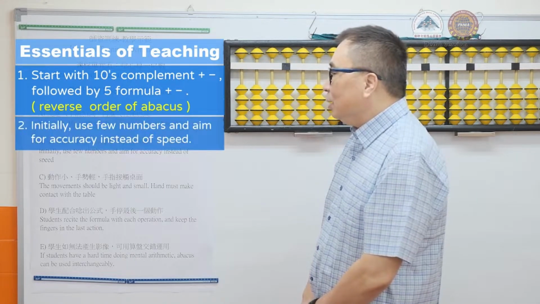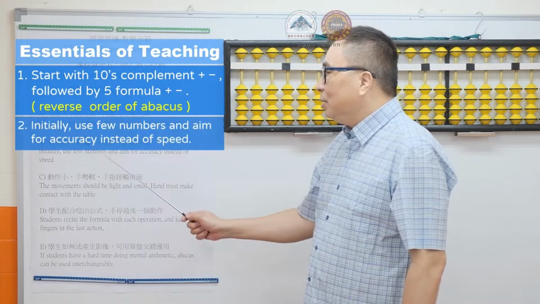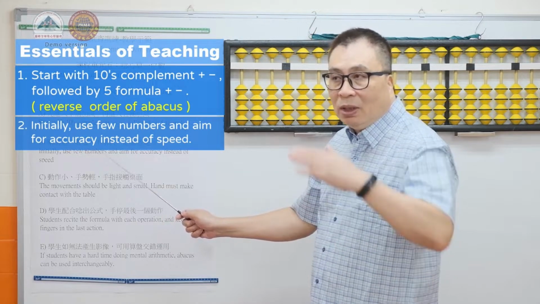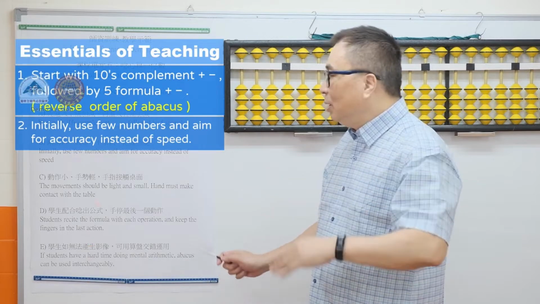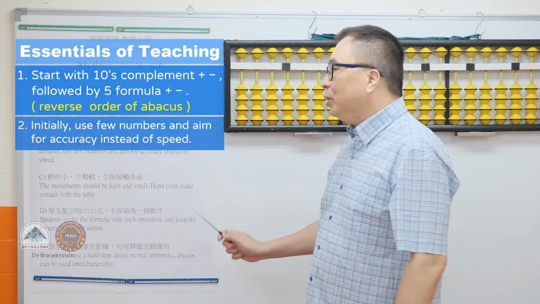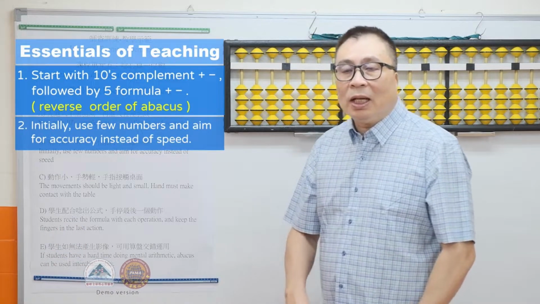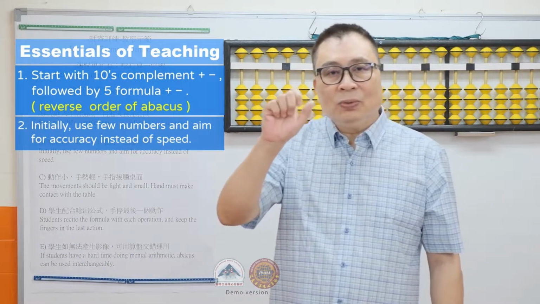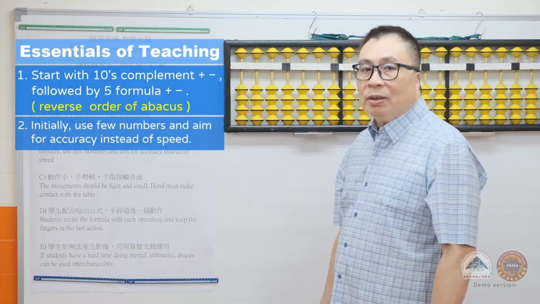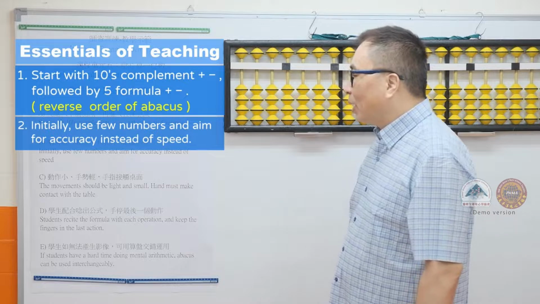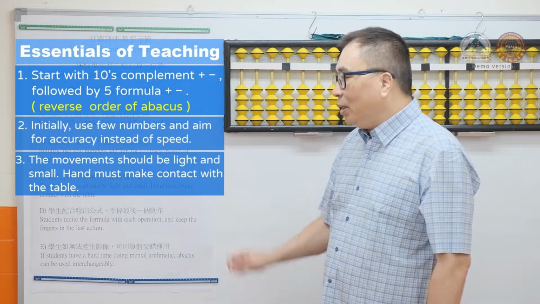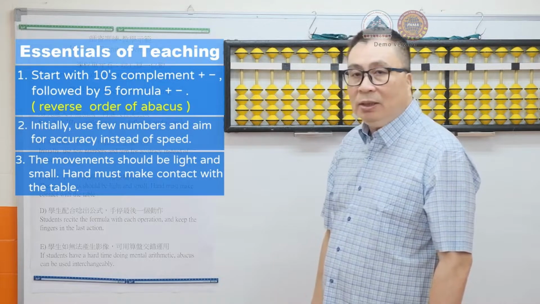Second essential point is we should start with shorter questions with moderate speed. The main goal is to have accuracy instead of speed. We have to observe the movement of the fingers and it should match the movement on the abacus. Thirdly, the movement should be light and small. The fingertips should be touching the table.